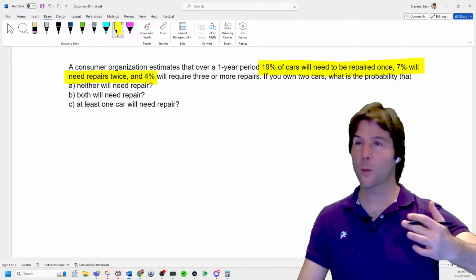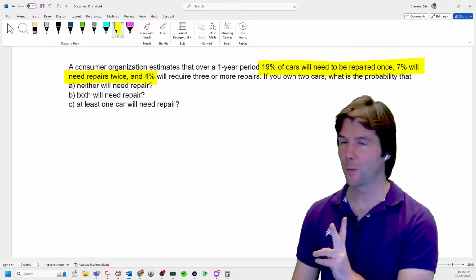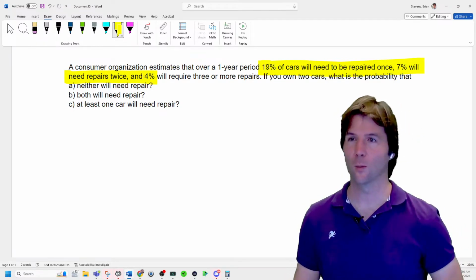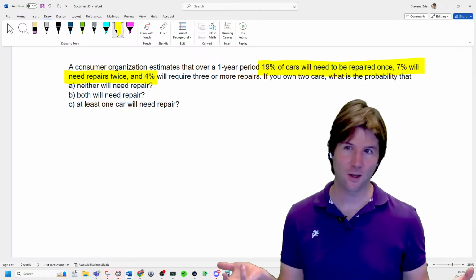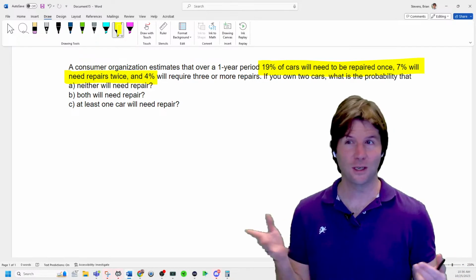Because you could have 1 repair, or you could have 2 repairs, or you could have 3 or more repairs. And they're disjoint because you can't get 1 repair and 2 repairs in the same year. Because if you got 2 repairs, then you got 2, you didn't get 1.